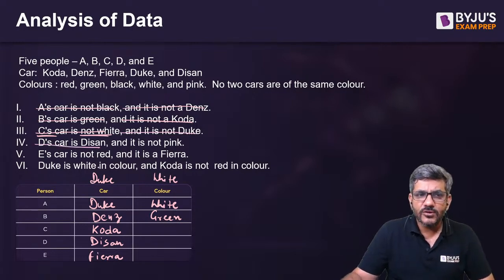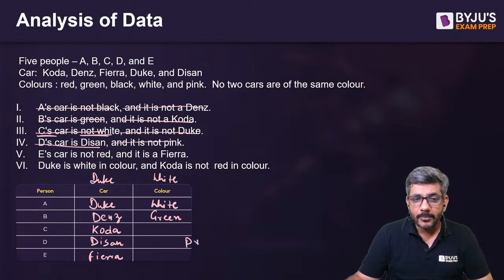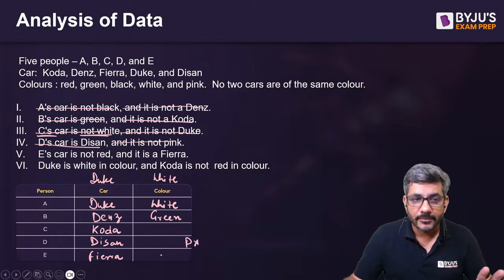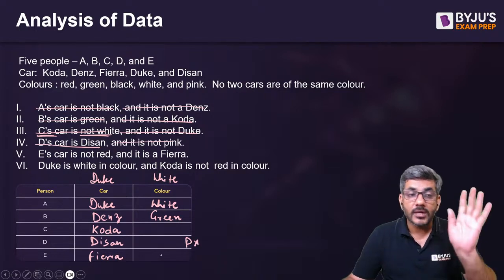D's car is Nissan, we know it, and it is not pink. So D's car is not pink. So it is not pink in color. So I'm putting a cross on pink here. D's car is not pink.